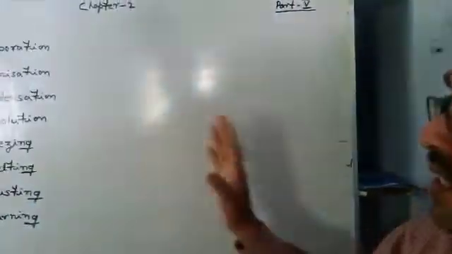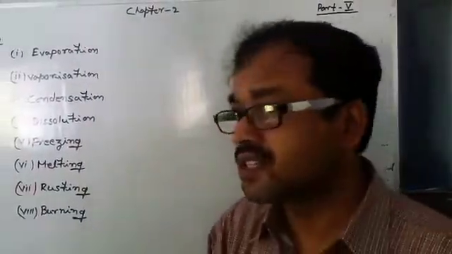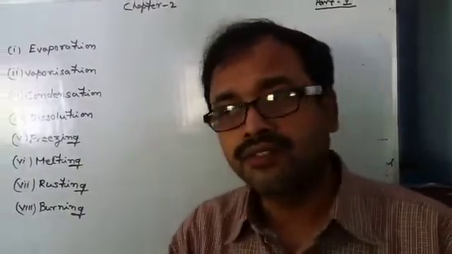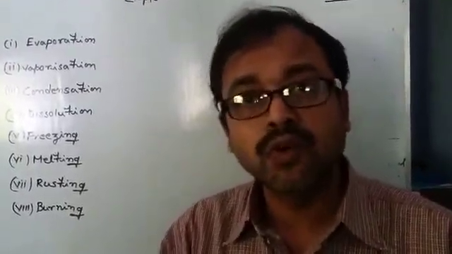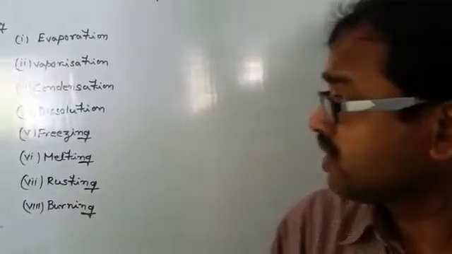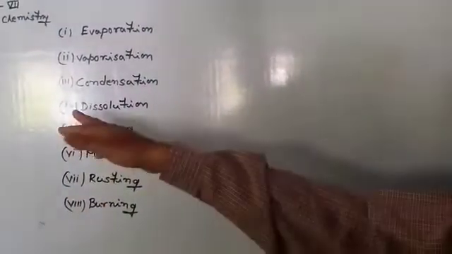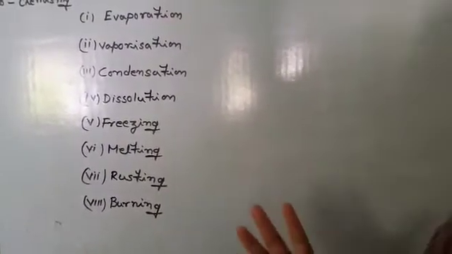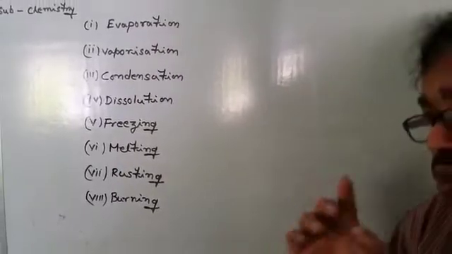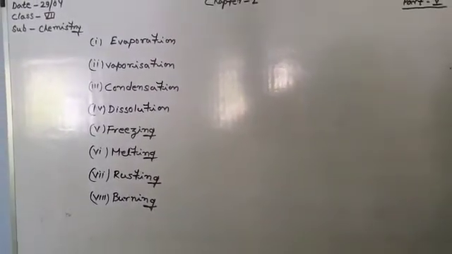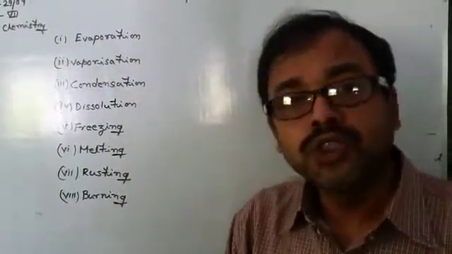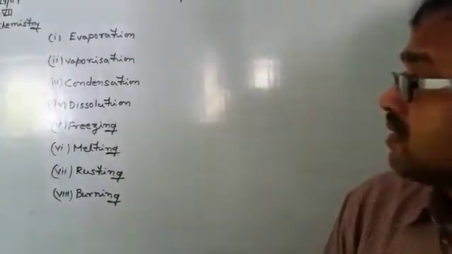Okay, so what is condensation? Condensation is a physical process of conversion in which a gaseous substance gets converted into its liquid form on cooling. Okay, next, that is dissolution. Now, what is dissolution? Dissolution is actually a combination of two English words: dissolving and solution.